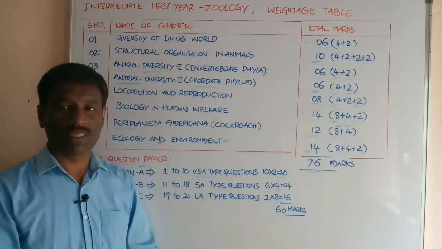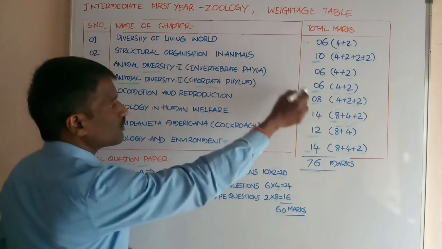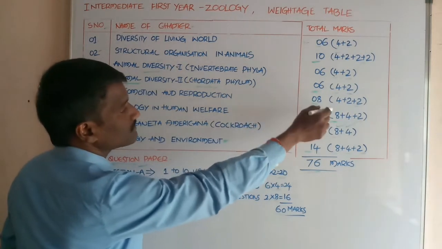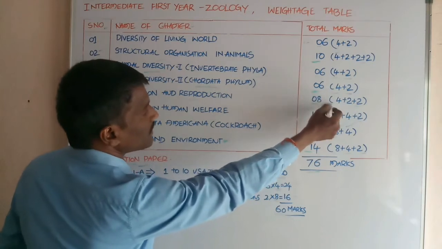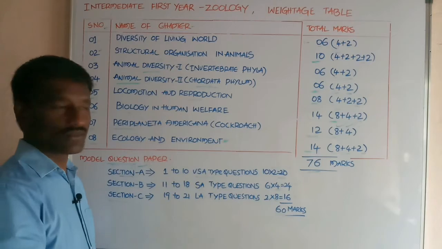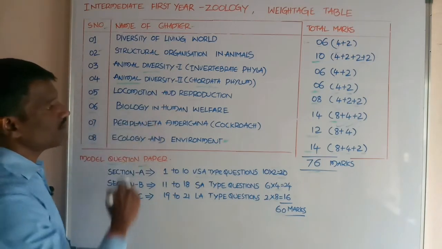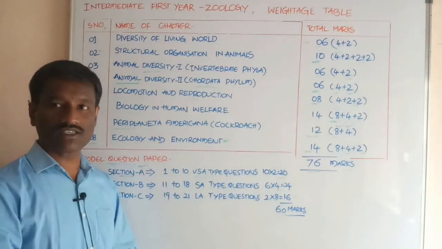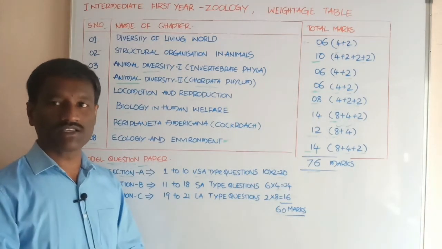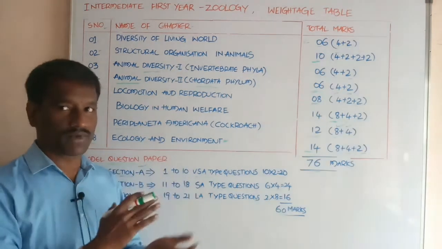Okay student, this is the 5th chapter and the total marks from this chapter are 8 marks, and it is filled with 1 short answer type question and 2 very short answer type questions. Next, the 6th one, biology in human welfare. What about biology in human welfare? The entire chapter deals with parasites, parasitism and parasitic adaptations.